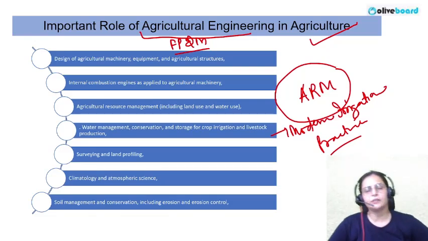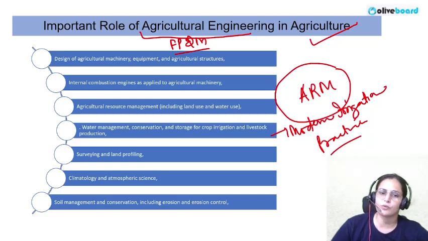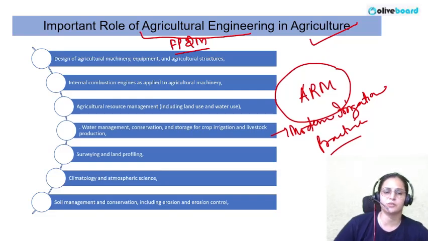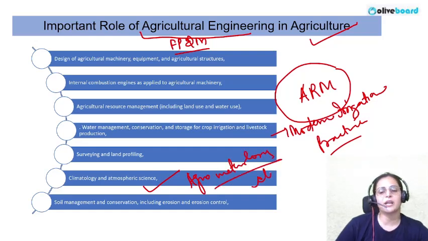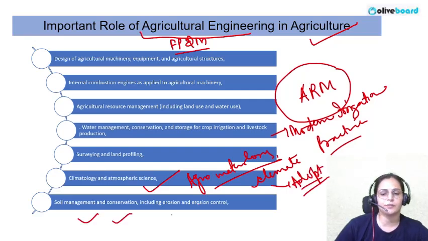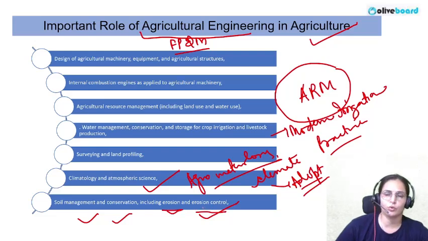Surveying and land profiling: knowing about the conditions of the land and then following specific measures there. Climatology and atmospheric science: study of the climate, study of the atmosphere. That is also done under agrometeorology. Then, knowing about the climatic conditions of the area, adopt specific agriculture practices for the area. Soil management and conservation, including erosion control. Soil management and soil conservation are to be done, and erosion control practices are to be followed.